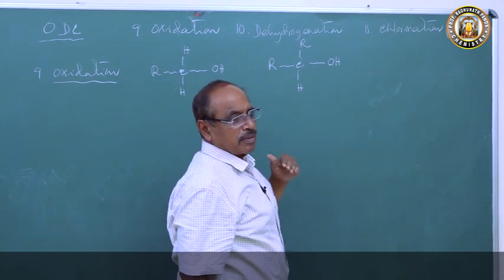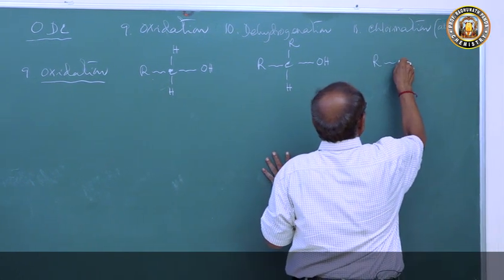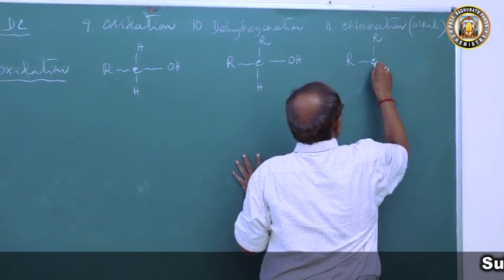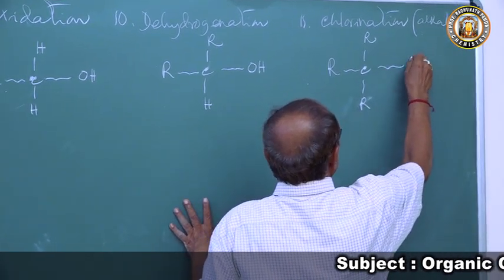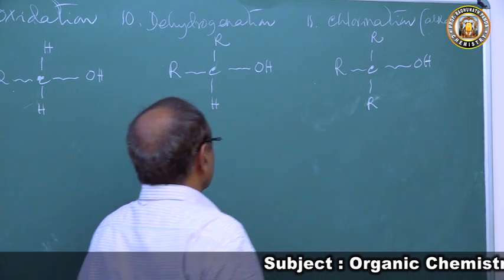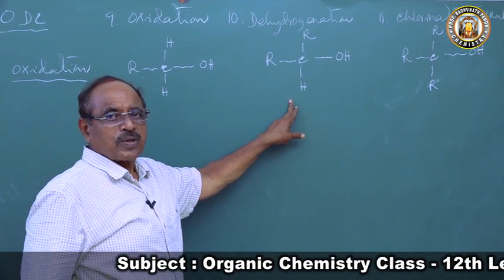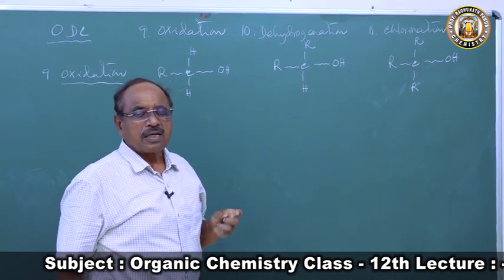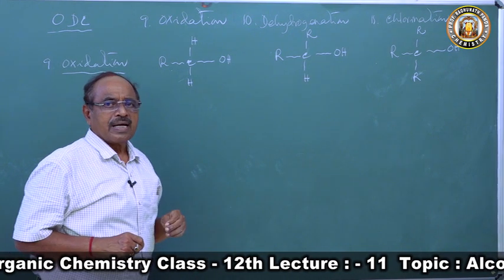Second step oxidation will be difficult. And in case of tertiary alcohol, there is no active hydrogen atom, so it will not undergo oxidation. So primary and secondary will undergo oxidation and form different products. Tertiary alcohol will not undergo oxidation under normal conditions.